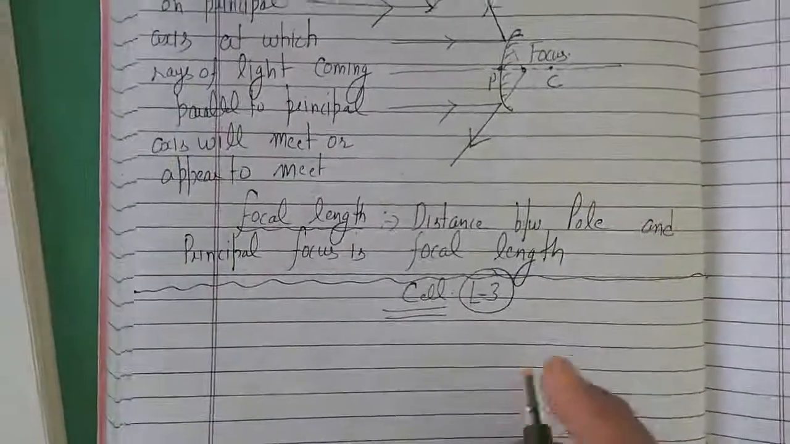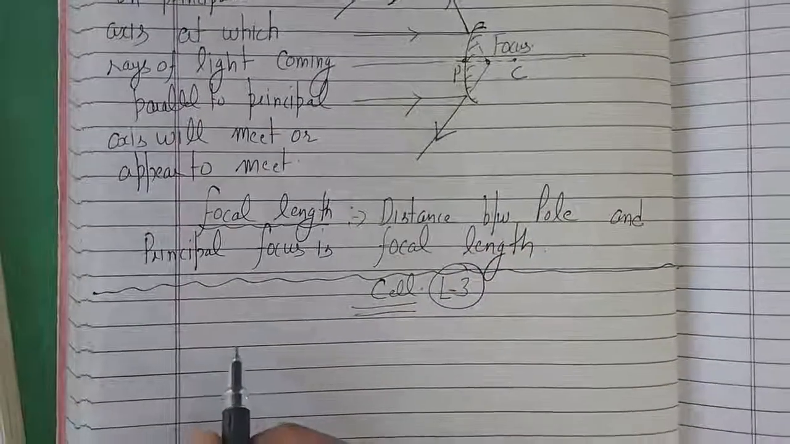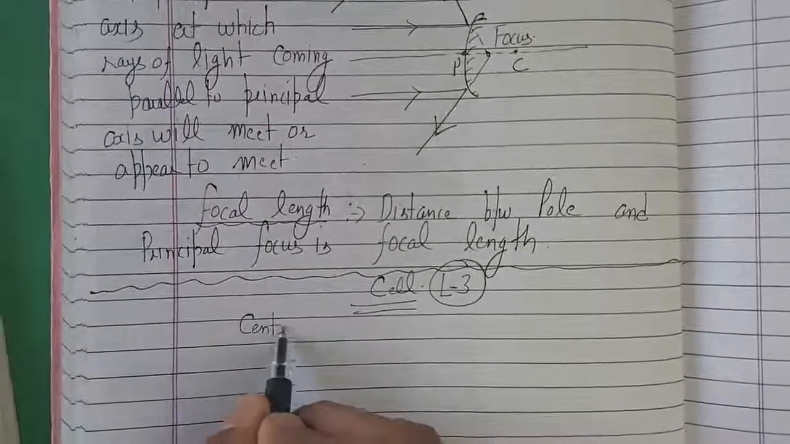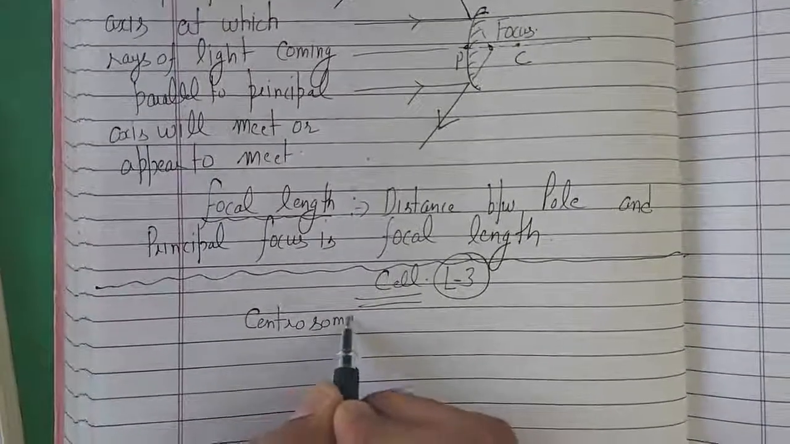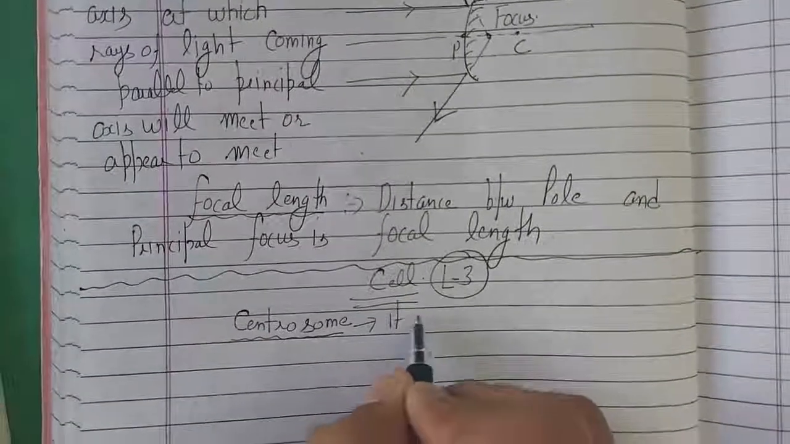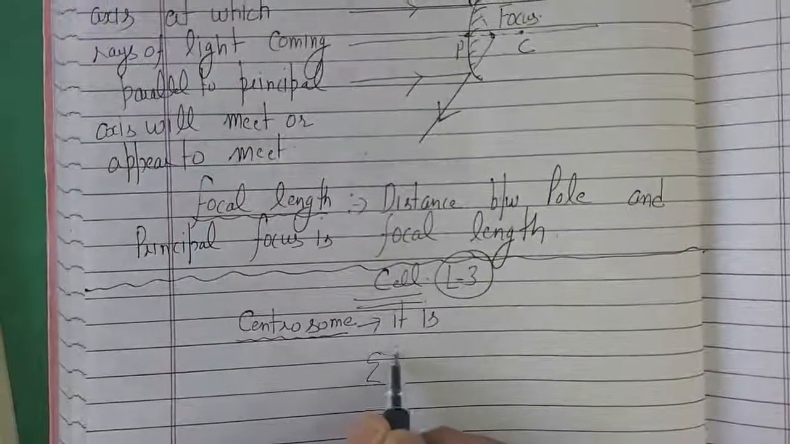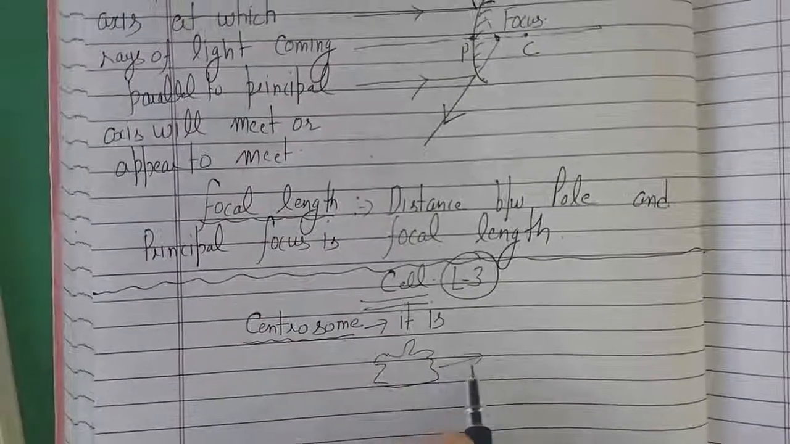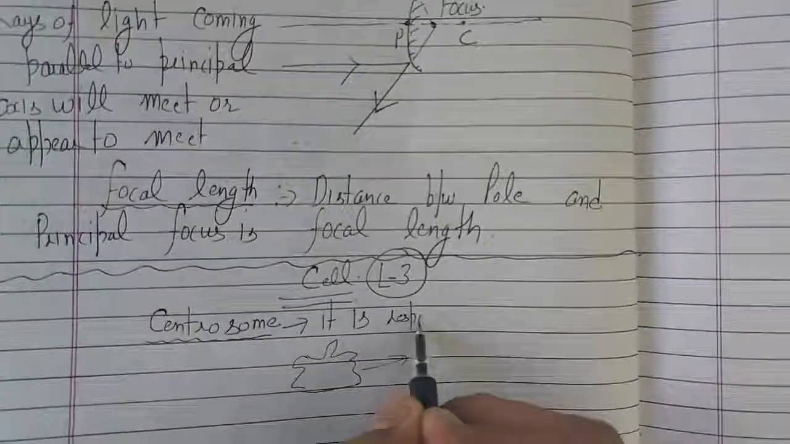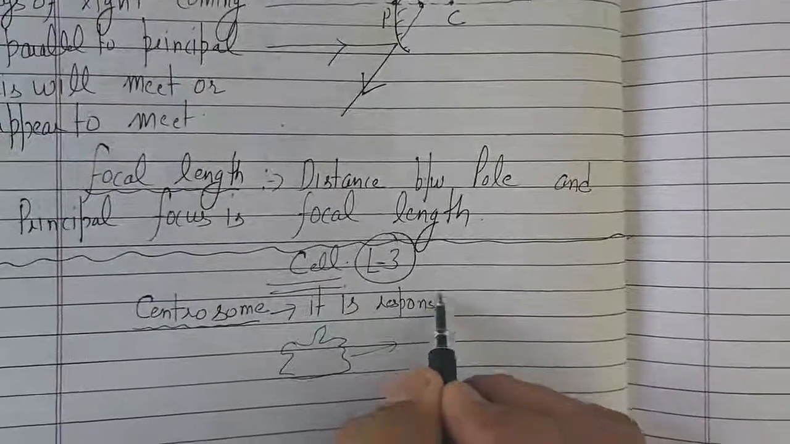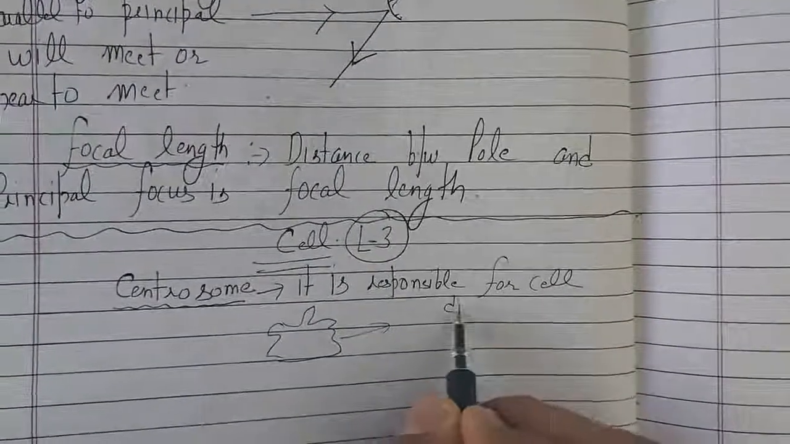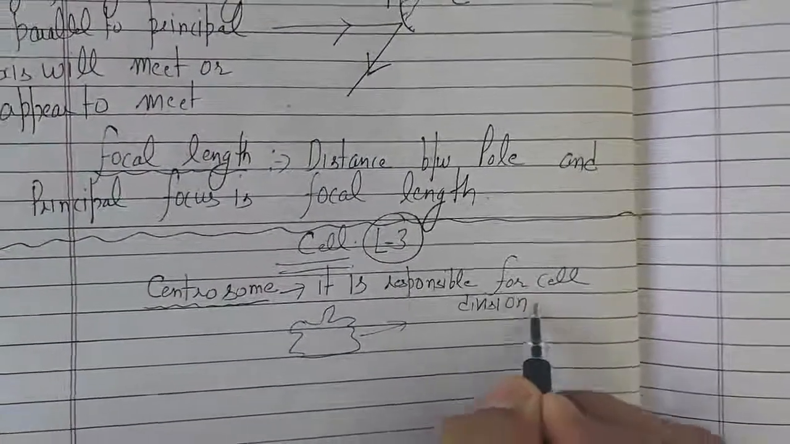Okay, so in this lecture we have studied the cell organelles in the previous chapter, and there is one cell organelle left whose name is centrosome. This centrosome is a cell organelle present inside the cell. It is responsible for cell division, like amoeba. It divides to form two daughter amoebas. So this centrosome is responsible for cell division.